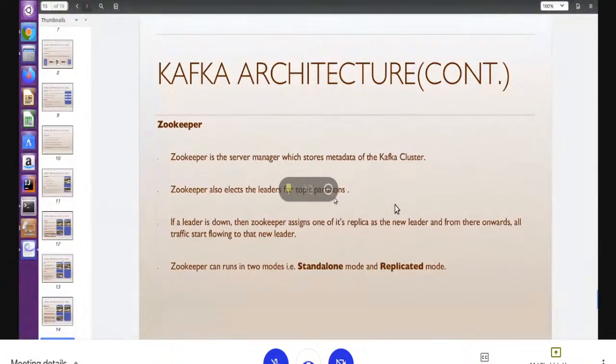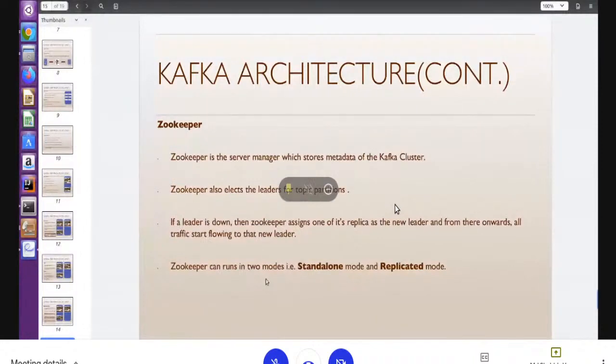We have multiple machines in the cluster, right? So who will be the leader, so that the producer will write the data to the leader only, and the consumer will read the data from the leader only. If one leader is down, then Zookeeper will elect another leader from the followers who have 100% of the data of the leader, right? So Zookeeper elects the leaders.